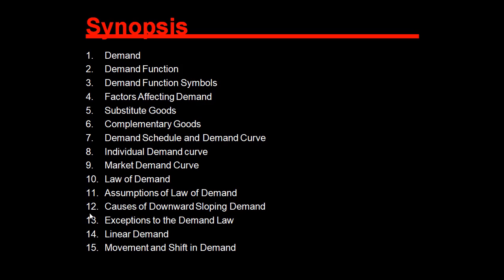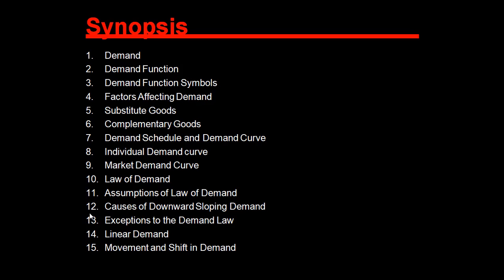Demand function symbols, factors affecting demand, substitute demand, complementary goods, substitute goods, demand in case of substitute goods, complementary goods, demand schedule and demand curve, individual demand curve, market demand curve, law of demand, assumptions of law of demand, causes of downward sloping demand, exceptions to the law of demand, linear demand and movement and shifting demand.